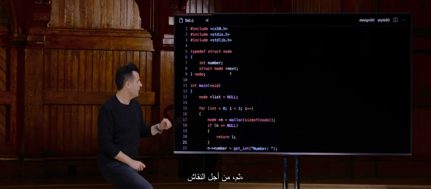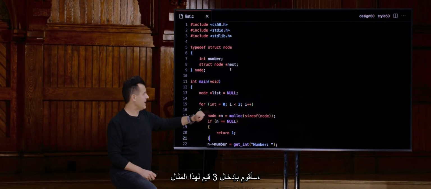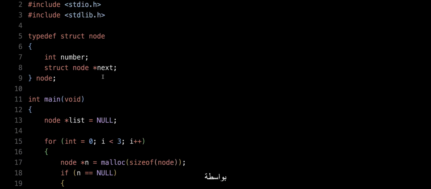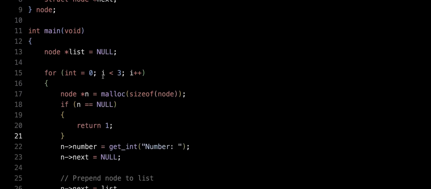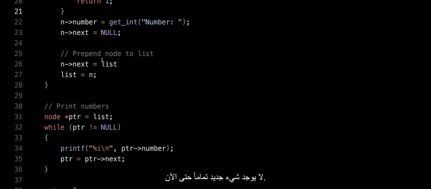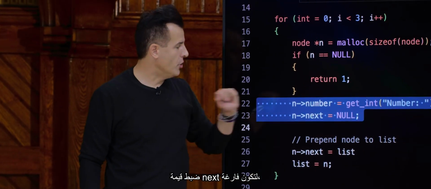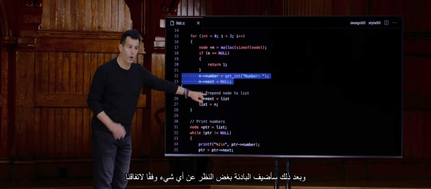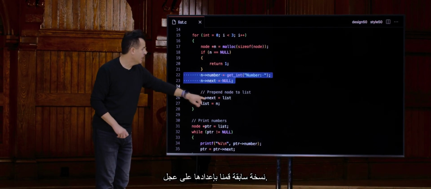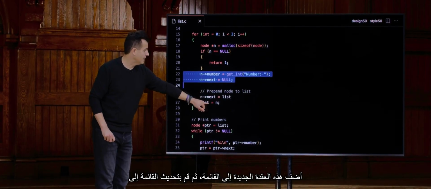And then for the sake of discussion, I'm going to insert 3 values for this example, 1, 2, and 3, by allocating enough room for a node, setting it equal to n. Then I'm going to make sure, a sanity check, that n is not null. And then I'm going to actually populate this with the human's first choice of values. So let me scroll down. But as such, there's nothing too new just yet. Here we have the lines of code in which I'm getting an int from the user, setting next equal to null. And then I'm prepending, no matter what, per our earlier version that we did on the fly, this new node to the list, and then updating the list to point to it.